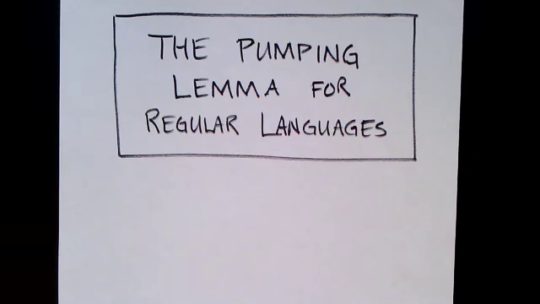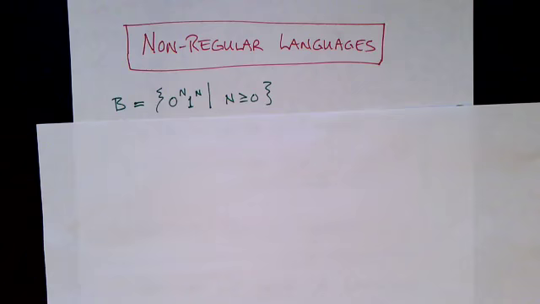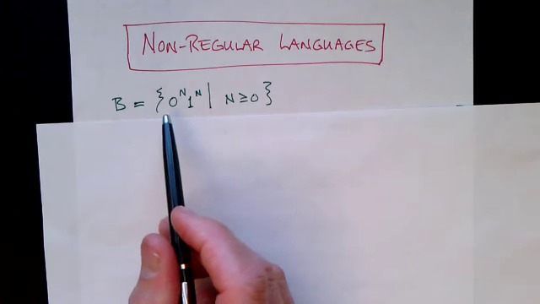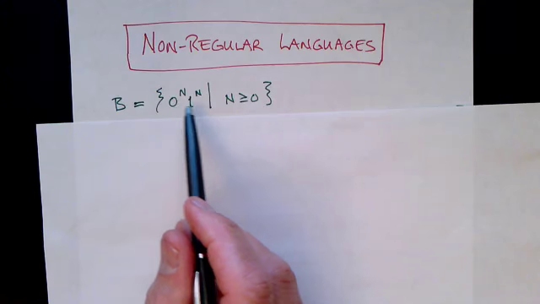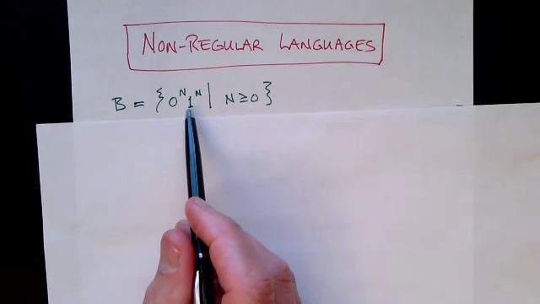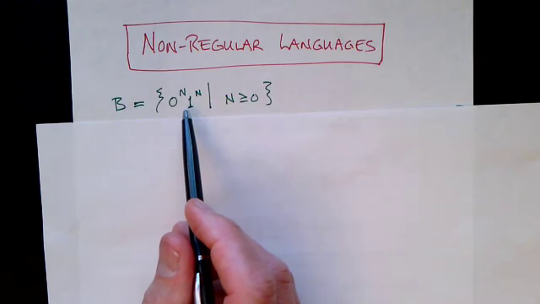And then finally, we'll see an example proof showing how we can prove, using the pumping lemma, that a language is not regular. Let's begin with a couple of example languages that are not regular languages. The first one is probably the most important one, and one that you should really be familiar with. We have a bunch of zeros followed by a bunch of ones, and the number of zeros is equal to the number of ones. And the reason this is not regular, the intuitive reason, is